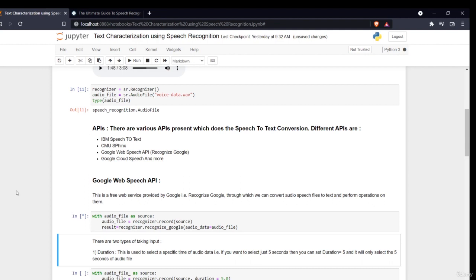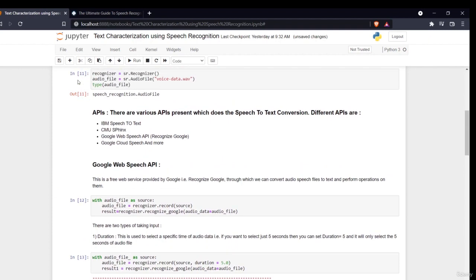But in order to convert and do all these things, we have to convert this file into audio data. Here it is converting it with the help of this. The other thing is recognizer.recognize_google. Now this is the main thing. This is my library. There are different libraries.